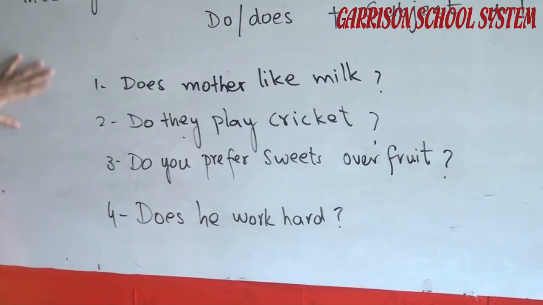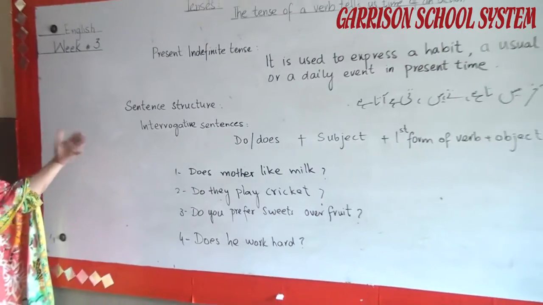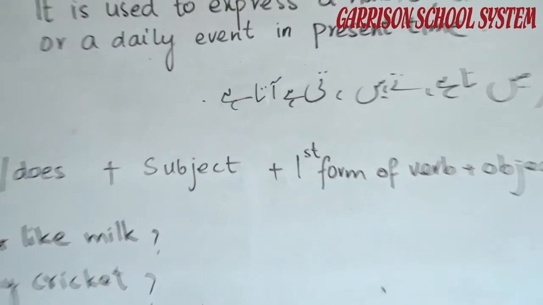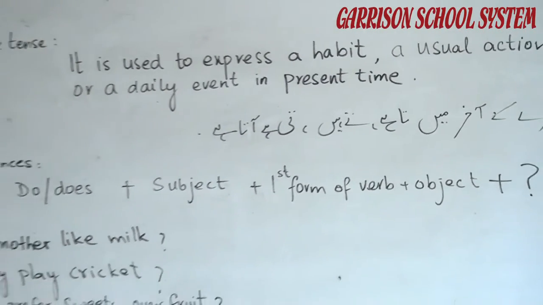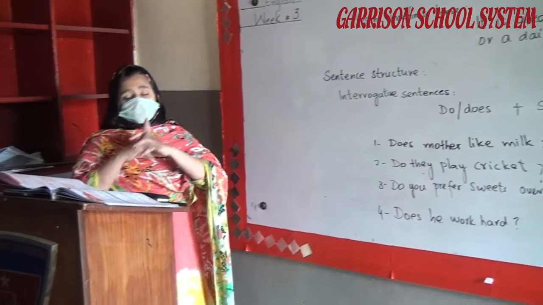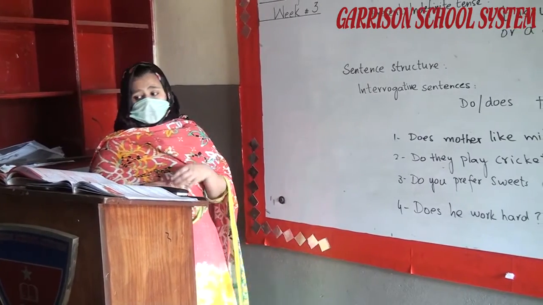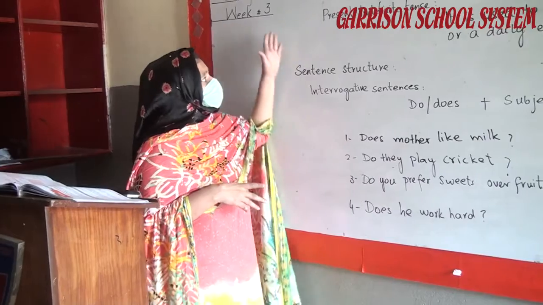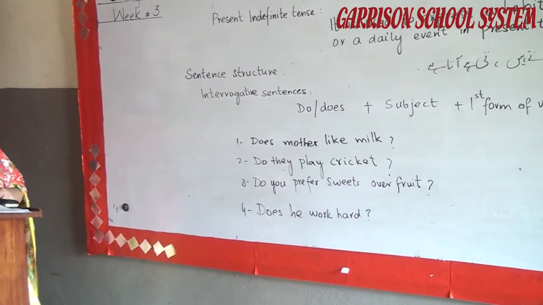And students, that is all about the present indefinite tense. Simple present tense is used to express facts, a usual action or a daily event in present time. We use the simple present tense when the action is general, when the action happens all the time or habitually, and when the statement is always true. Sometimes we also use it for the future. That is how we can use the simple present tense or present indefinite tense.